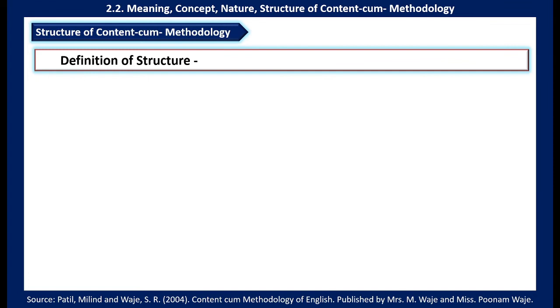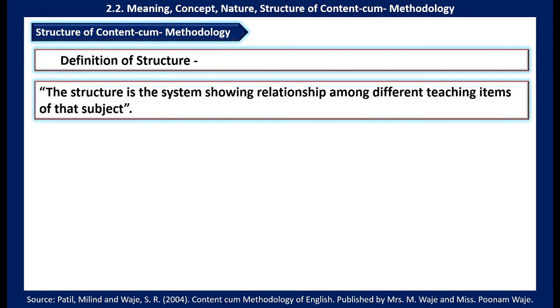So let us see some definitions of structure. The structure is the system showing relationship among different teaching items of that subject. Each subject has different items to teach, and those different items are going to relate to each other.